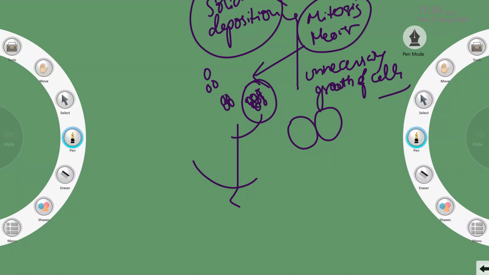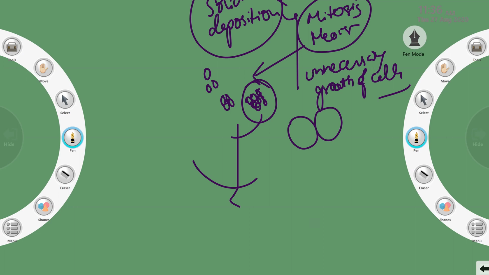Is it so dangerous, ma'am? Yeah, cancer is dangerous, right? So there are tumors. Benign tumors are there, malignant tumors are there. So deposition of tumors means what, ma'am?